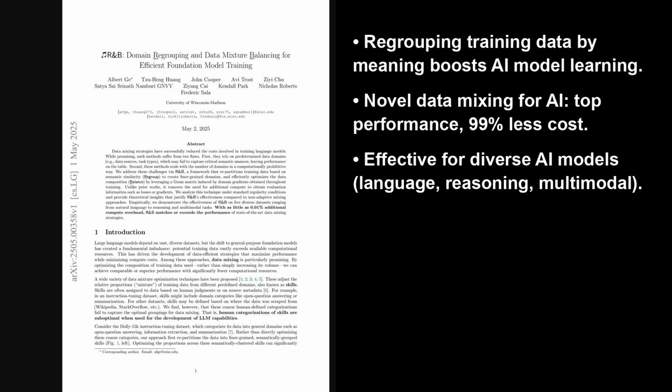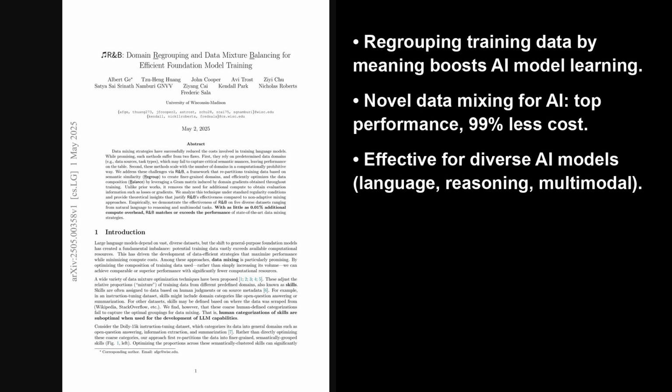Alright, so today we are looking at a research paper from Hugging Face's trending list, published just about 11 days ago, titled R&B, Domain Regrouping and Data Mixture Balancing for Efficient Foundation Model Training. This paper introduces R&B, which stands for Regroup and Balance, a framework to better mix data for training foundation models.